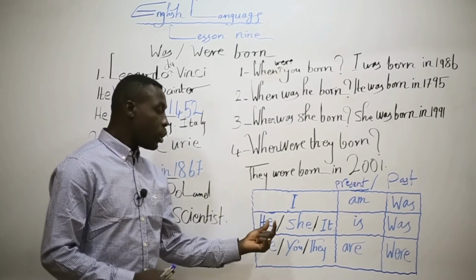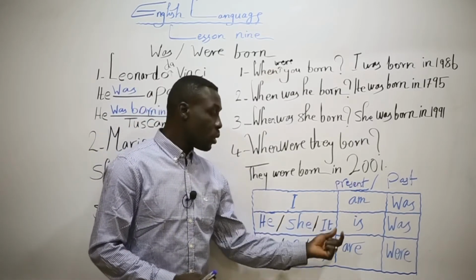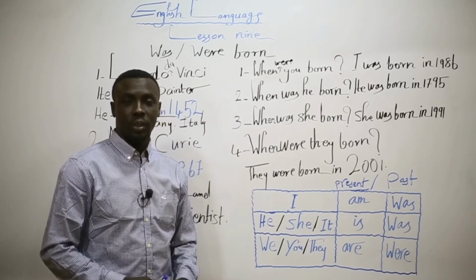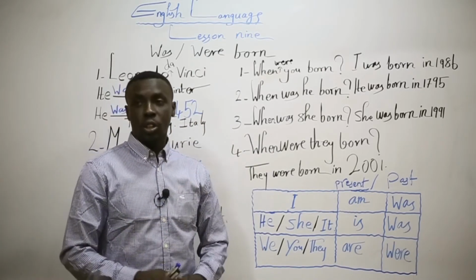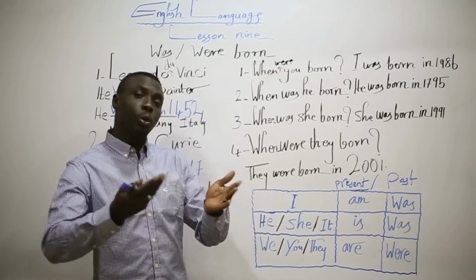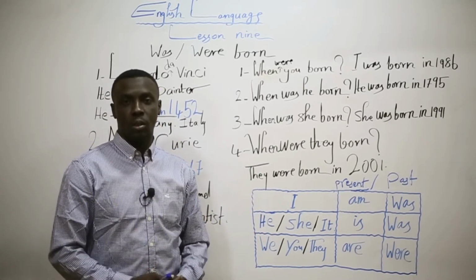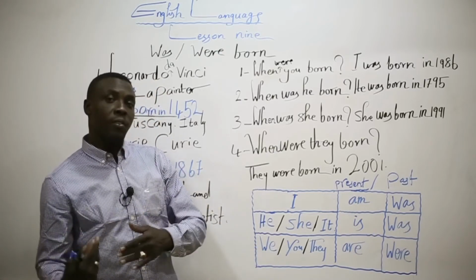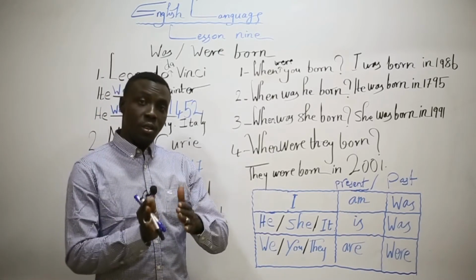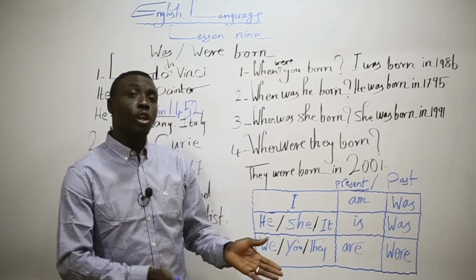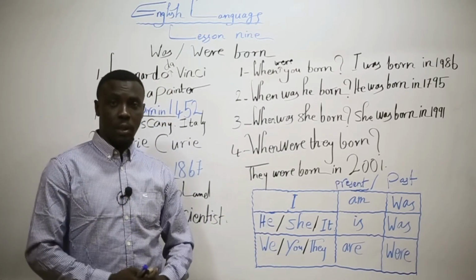With we, you, they, we use are. We are students. We were students in the past. We are friends. We were friends in the past. They are friends. They were friends in the past.